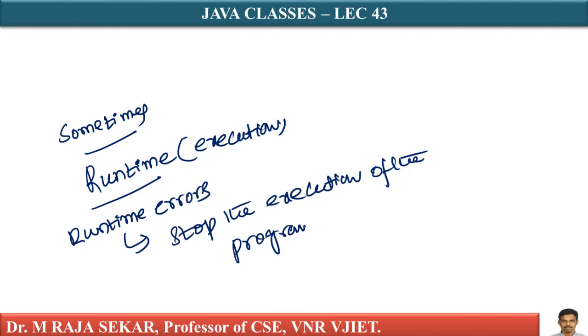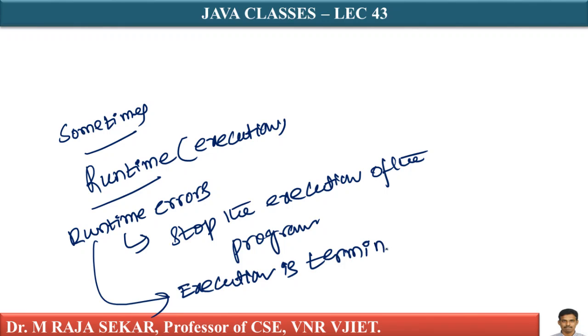But you have to execute the program, you need output. Yes, these runtime errors stop the execution of a program, and the execution is terminated, isn't it? From which statement will it be terminated?